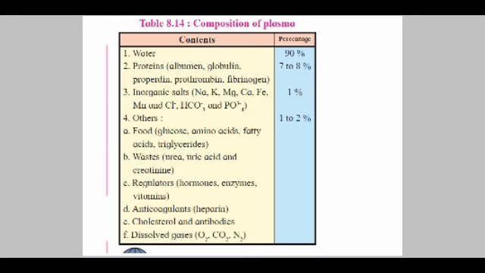Inorganic salts like sodium, potassium, magnesium, calcium, iron, manganese, chloride, bicarbonate and phosphates are the components found in plasma. Other elements like glucose, amino acids, fatty acids and triglycerides are also found. Some waste products like urea, uric acid and creatinine.